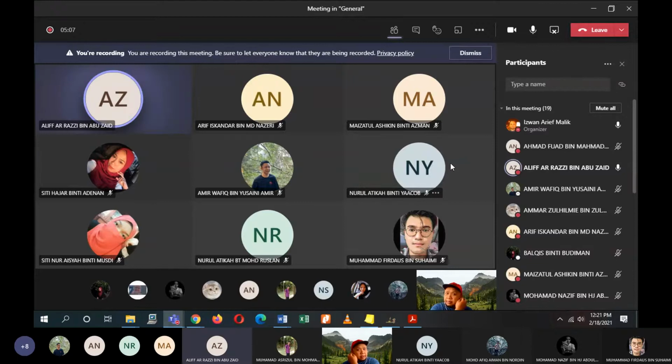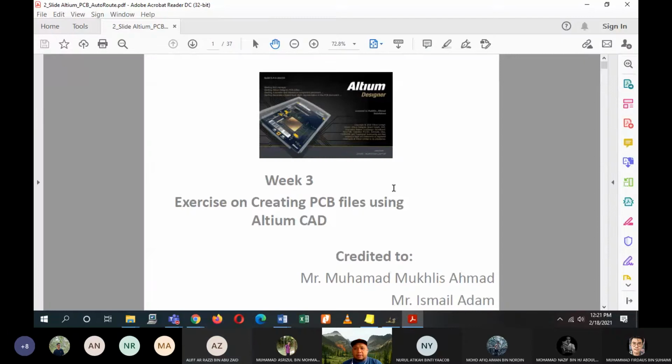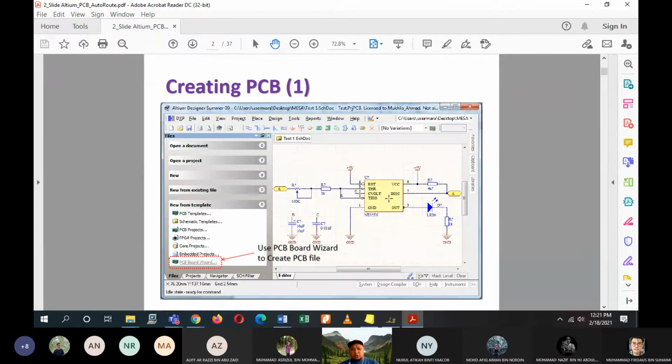Alright. No problem. So we move on to the next part of designing your PCB, where you'll be introduced to generating your PCB file. I want you to open your Altium and then open up your task 2 circuit.